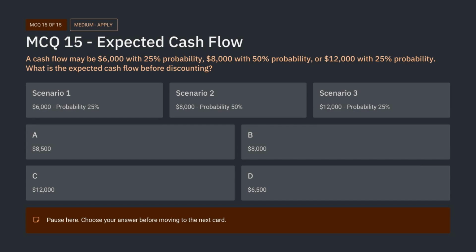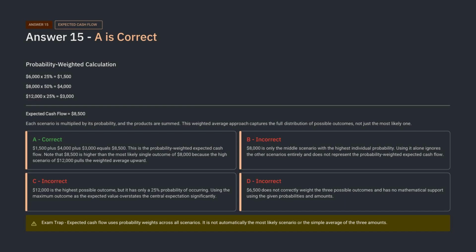Here is question 15. This question tests expected cash flow before discounting. Do not choose only the most likely scenario and do not choose the highest possible scenario. Use probability weights. Multiply each possible cash flow by its probability, then add the weighted amounts. Pause now and calculate the expected cash flow. The correct answer is A.